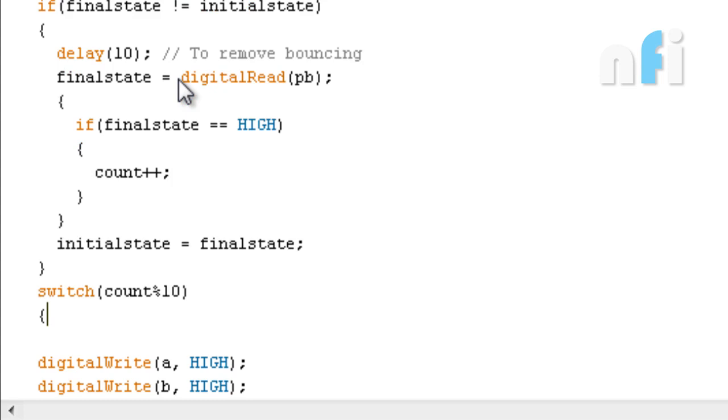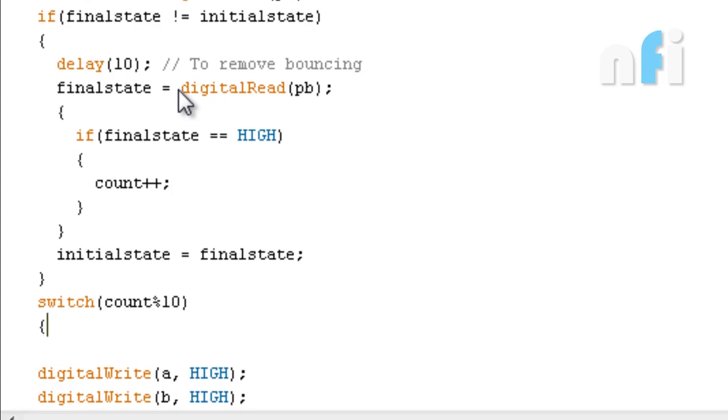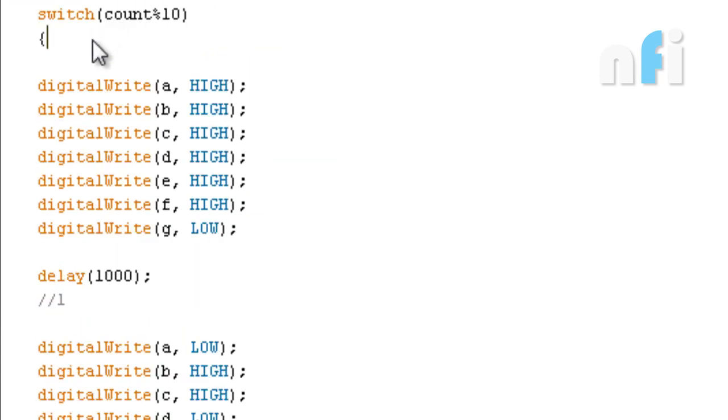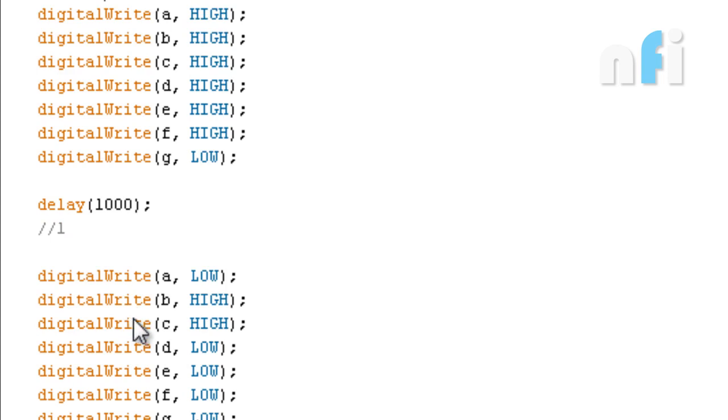Now here we'll make 10 cases. Case 0. Now break, instead of delay, and this is our case. Case 1.